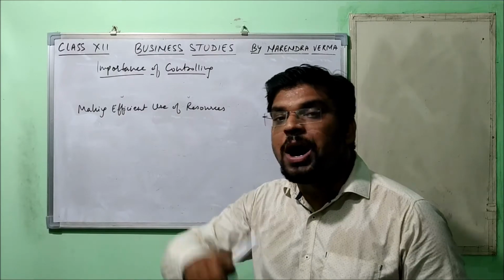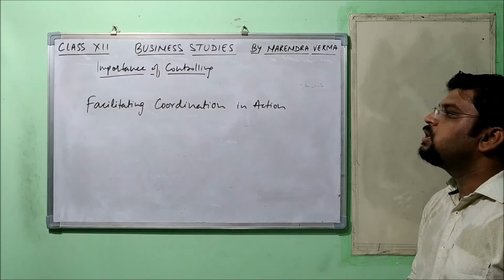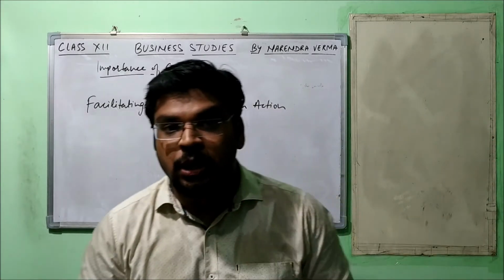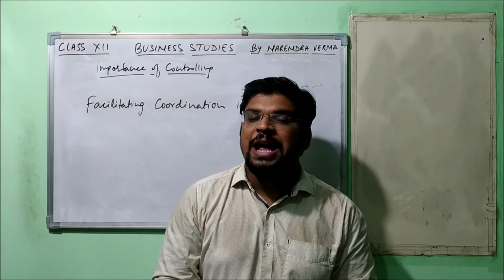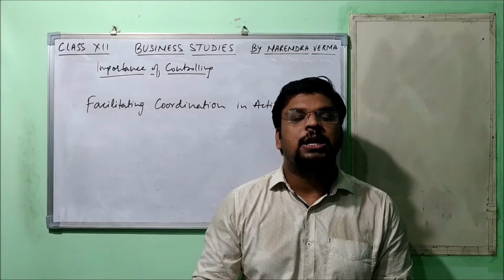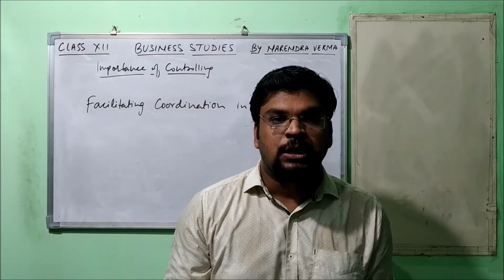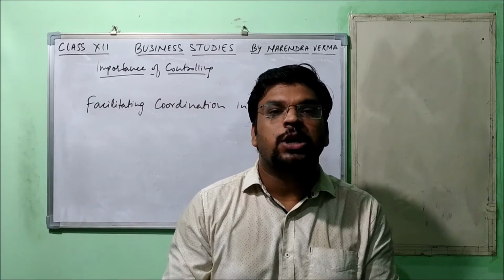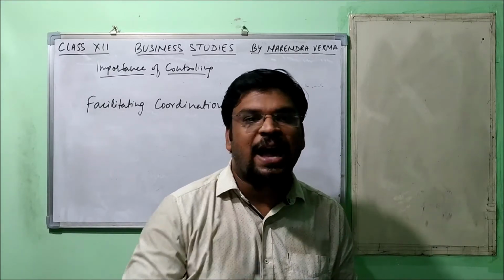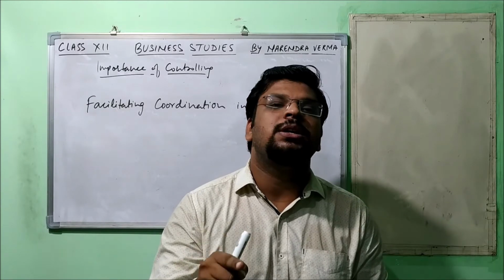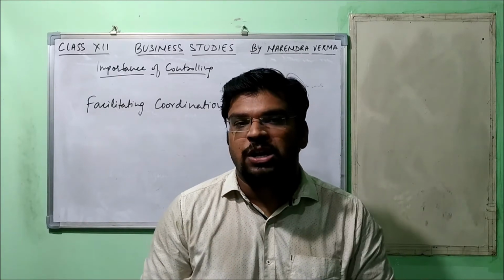Now let's move on to another point. So the second point is facilitating coordination in action. See, if we apply the controlling function, then what happens? All the departments and all the employees working in those departments, whatever efforts they are putting, all their efforts are coordinated into one action, which is happening just to attain the common objectives of the organization.